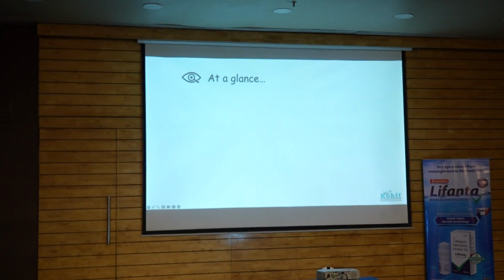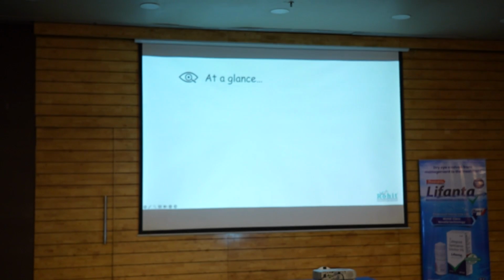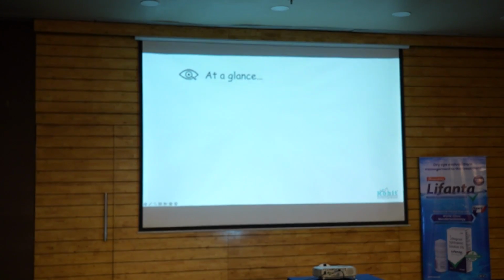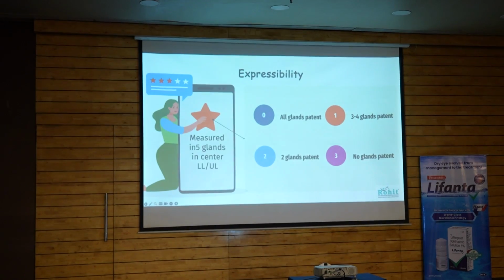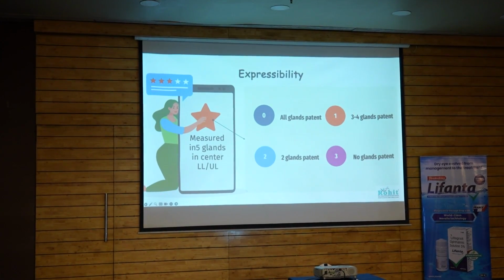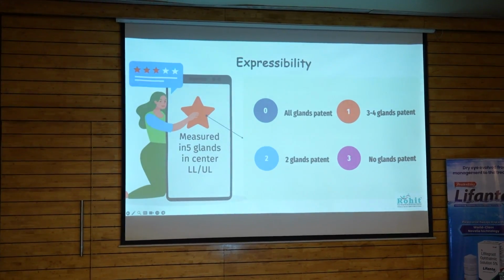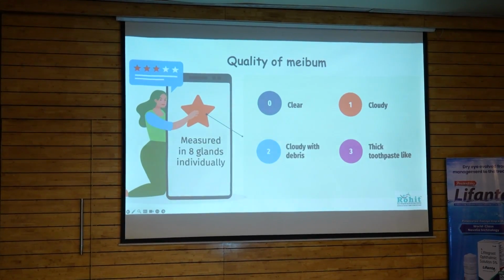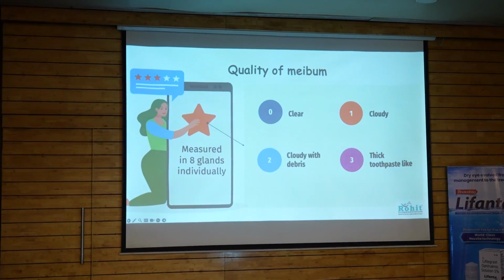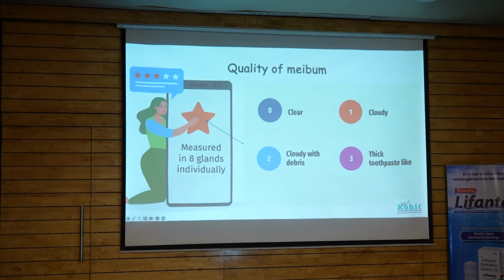Gland expressibility. When you press, it is about the quality and how many glands are expressing, out of the five at the center of the upper lid.